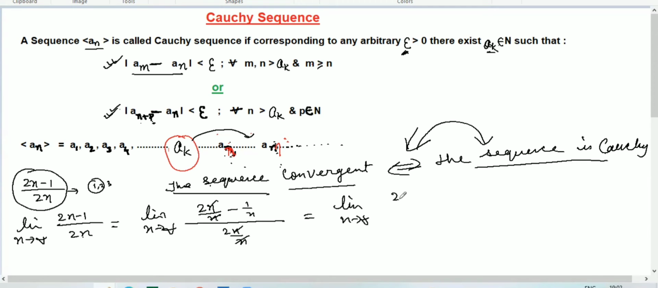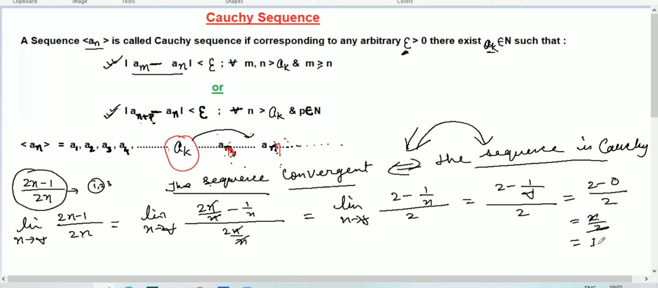Then again, the limit as n tends to infinity. So here we got 2 minus 1 over n, over 2. Now we substitute the limit, n will be infinity here. So 2 minus 1 over infinity, over 2. What do we get here? 1 over any large number, infinity, will be close to 0. So 2 minus 0 over 2, so this will be 2 over 2. You get an exact number by putting this limit in this sequence. So you can say that the limit exists, so this sequence is a convergent sequence.